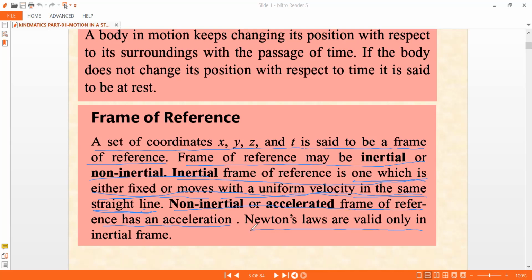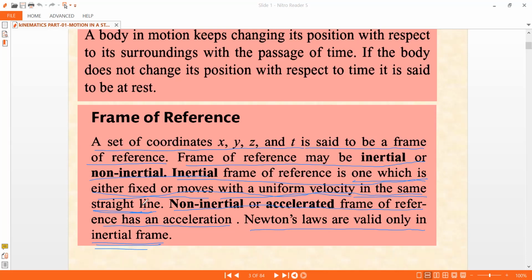Newton's laws are valid only in the inertial frame of reference. These are some of the important points which you have to make a note of. The discussion of frames of reference will come later while discussing the problems. Basically, an inertial frame is a frame which is static, or moving with a constant or uniform velocity. Then you would say that it is an inertial frame. A non-inertial frame is something which is accelerating.